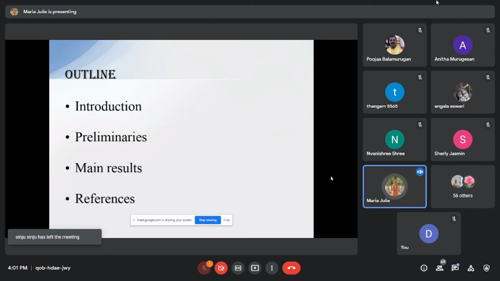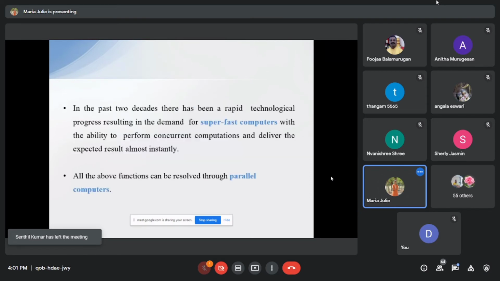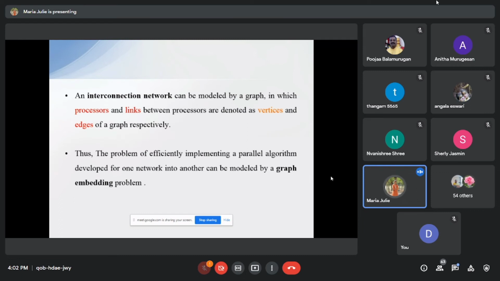First, we enter into the introduction. In the past two decades, there has been rapid technological progress, resulting in demand for super-fast computers with the ability to perform concurrent computations and deliver the expected result almost instantly. All the above functions can be resolved through parallel computers, and an interconnection network can be designed by a graph, which requires processes and links.